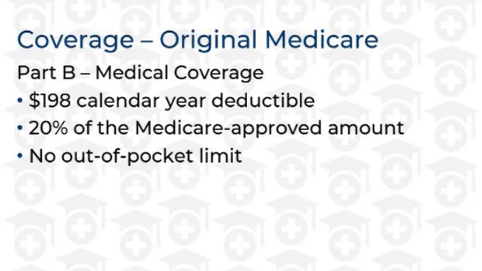Part B covers a beneficiary's outpatient Medicare-approved charges, including physician visits, outpatient tests and imaging, outpatient rehabilitation, durable medical equipment, and some medications administered at a doctor's office or outpatient facility, like chemotherapy and infusions. Each year, beneficiaries must satisfy a Part B deductible and then receive 80% coverage for services, leaving them to pay the remaining 20%. There is no maximum on the 20% a beneficiary may pay in any given year.